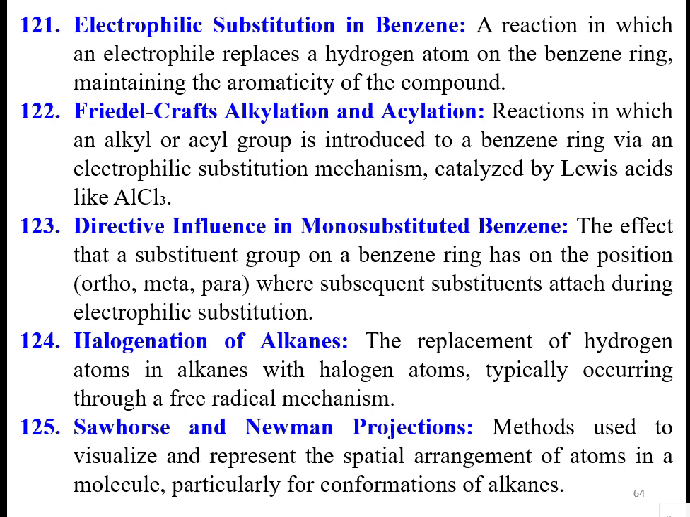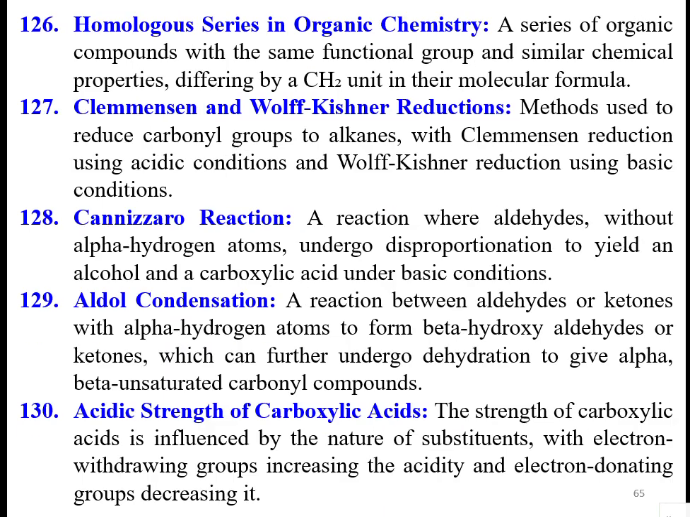Halogenation of alkanes, the replacement of hydrogen atoms in alkanes with halogen atoms, typically occurring through a free radical mechanism. Sawhorse and Newman projections, methods used to visualize and represent the spatial arrangement of the atoms in a molecule, particularly for conformations of the alkanes. So there will be a change in the conformation, meaning a change in the structure.